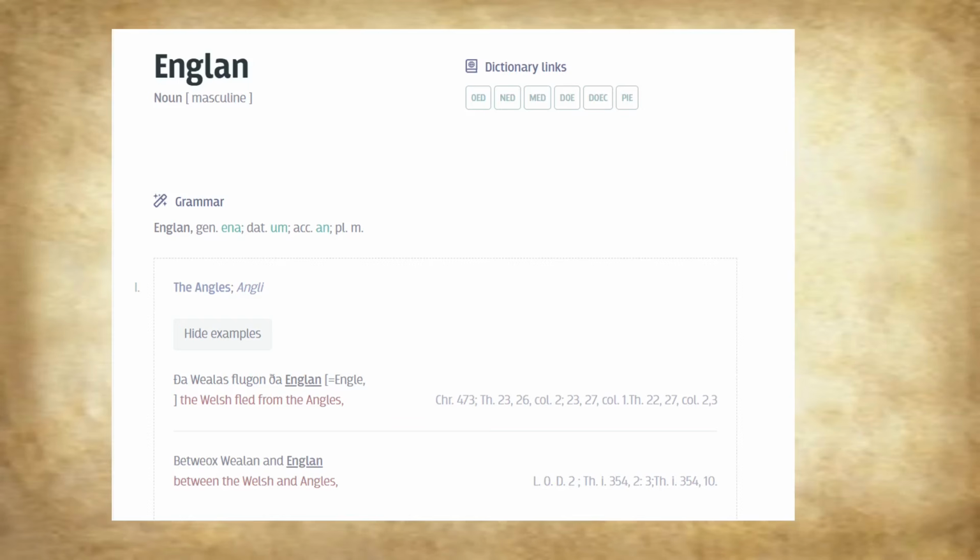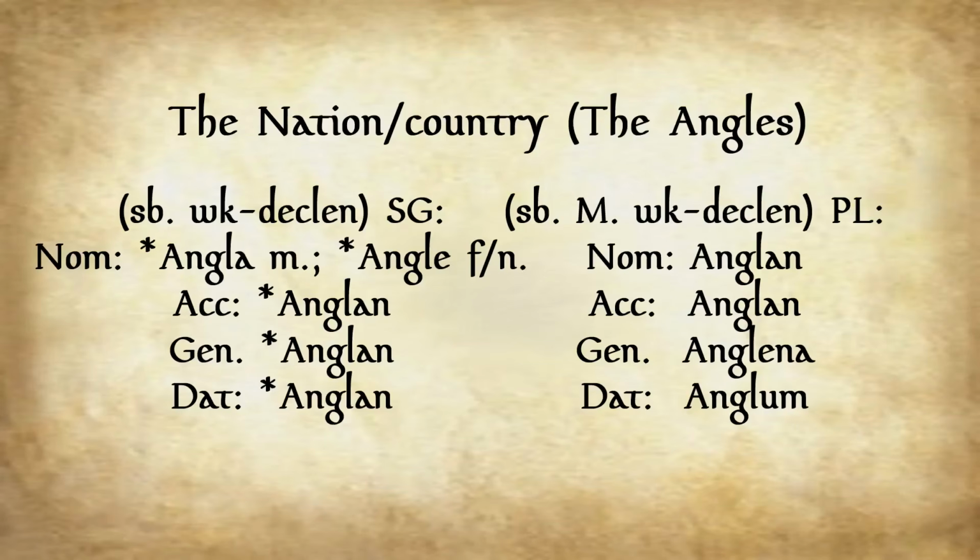We have this weak form. We have this weak masculine form. So we got Englan and its genitive Englana, and then Englum, and the accusative form would be Englan, and its nominative form would be Englan as well. So that's really interesting. So I have here fleshed out and reconstructed the weak form of Anglan, or Englan, if you will. I mean, of course, I'm using an older spelling with the A there, but if we were to reconstruct it in full, because all we have is the attested plural, but I also have here reconstructed the singular.